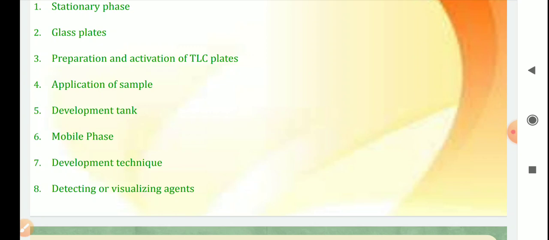But students, for your information, presently plates are available in the market where a thin aluminum plate has a coating of alumina or silica. So this is a ready-made TLC plate.